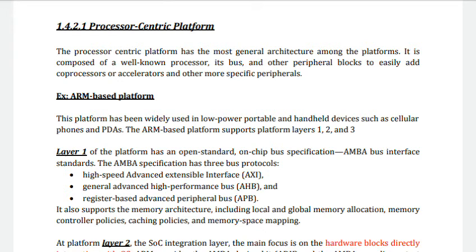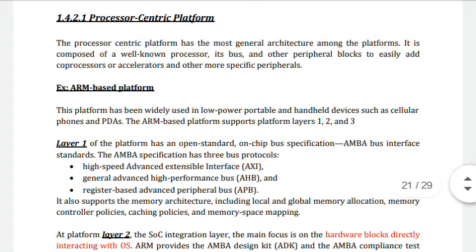It is composed of a well-known processor, its bus and other peripheral blocks to easily add a coprocessor or accelerator and other more specific peripherals. So the example is the ARM-based platform.